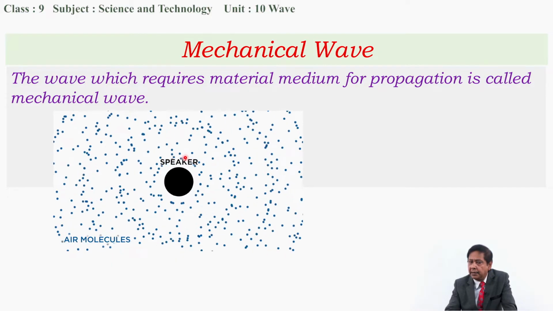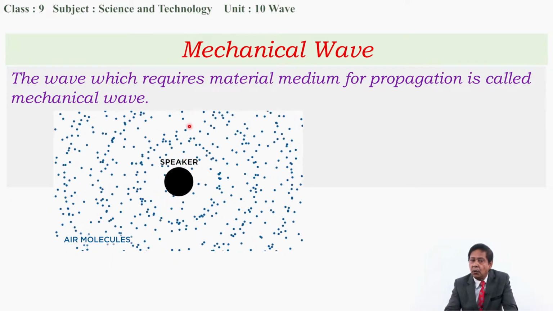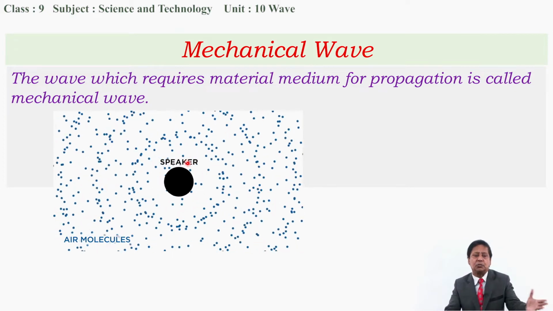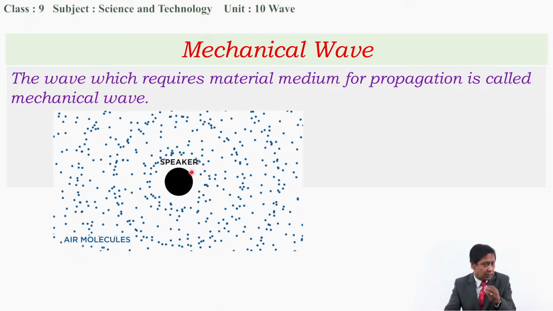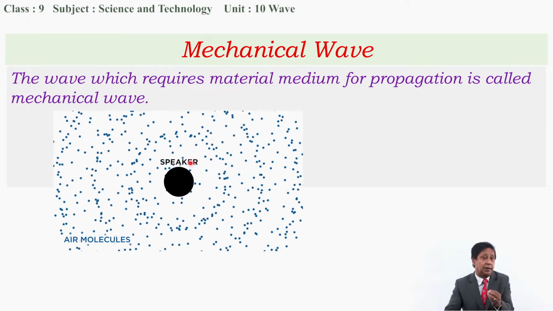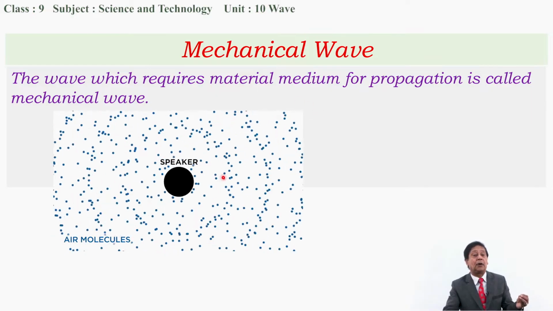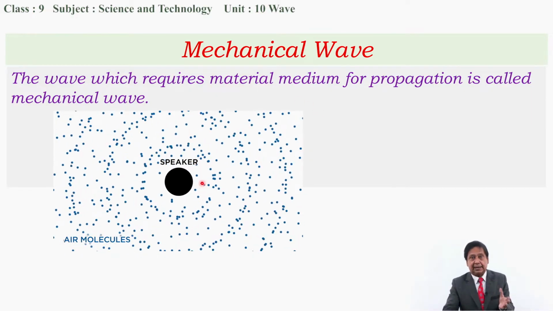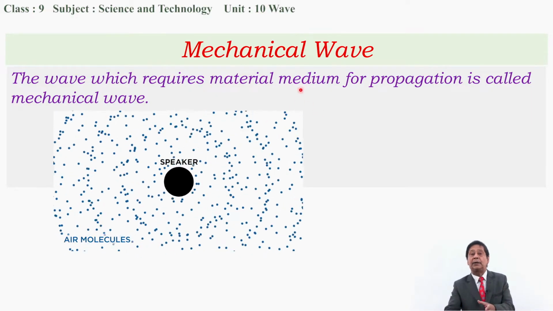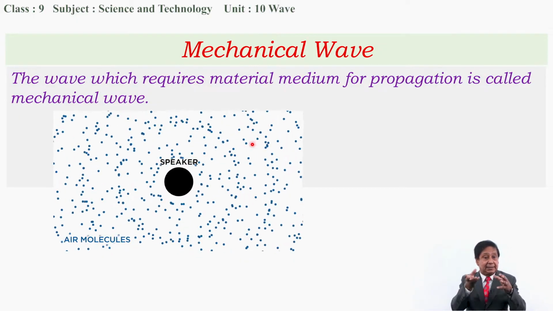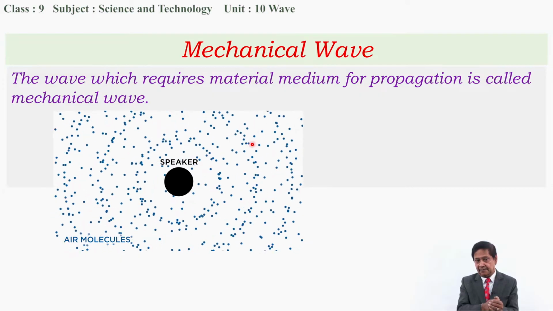Each and every particle is just moving forward and backward, forward and backward. They are not moving far away. They are moving just forward and backward. But the energy moves away from this central part, which is the wave. Wave moves away from the central part. Particles are moving forward and backward only. This is mechanical wave.